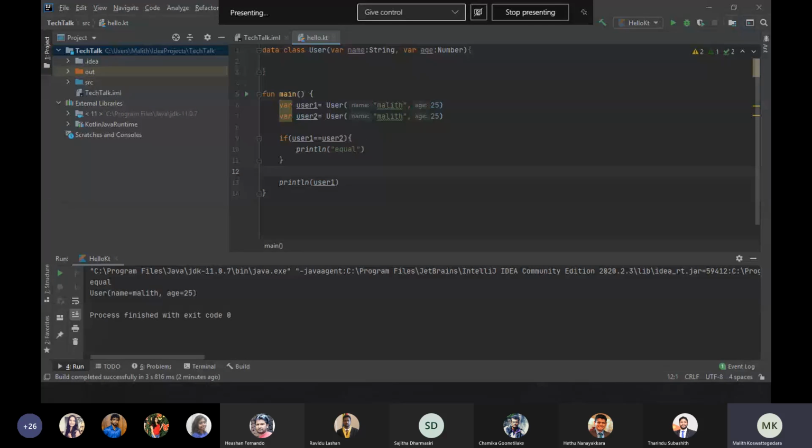So Malith, what do you mean by checked exception? Is it that it requires catching all exceptions, and the function has to declare the exceptions that it throws, like in Java? Yeah, in Java, let's say we are going to write a file. At compile time, it throws an error saying that you have to add the try catch. Yes, okay. But in Kotlin, they don't have that kind of thing. Okay. So here, let me show you guys.